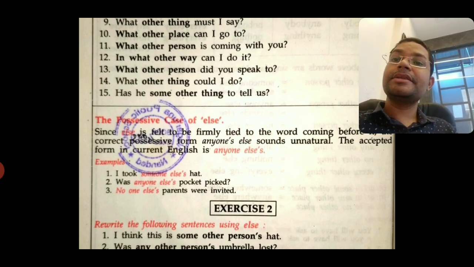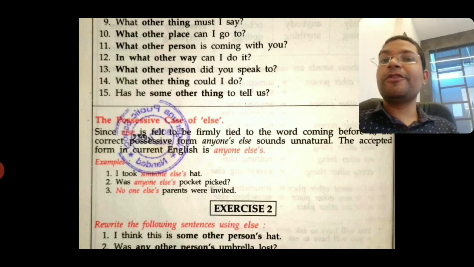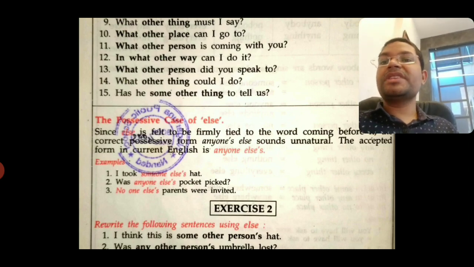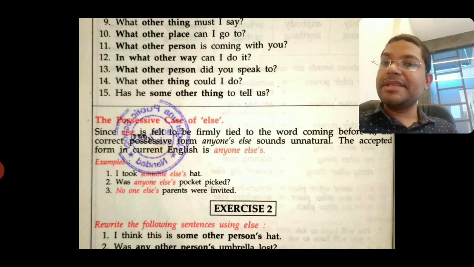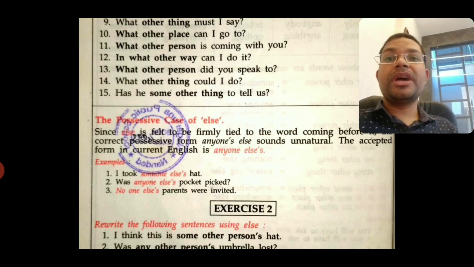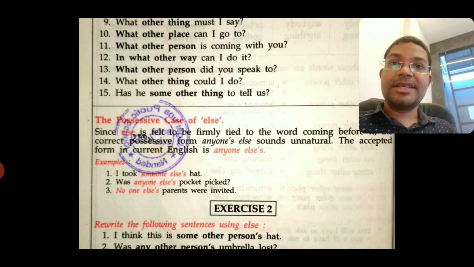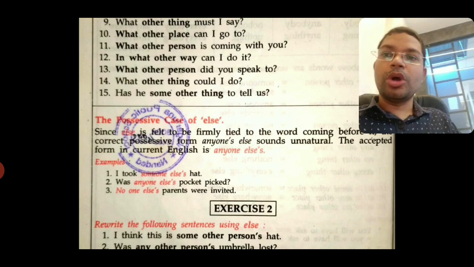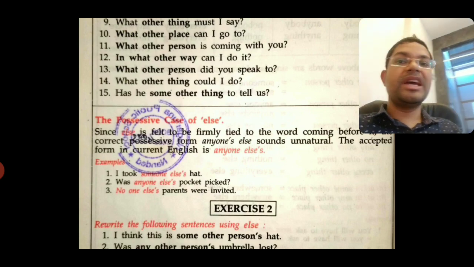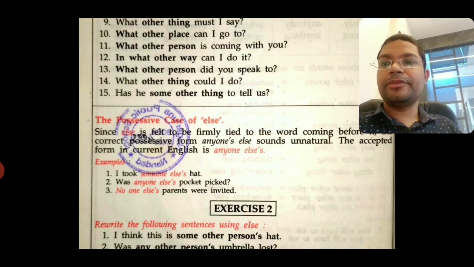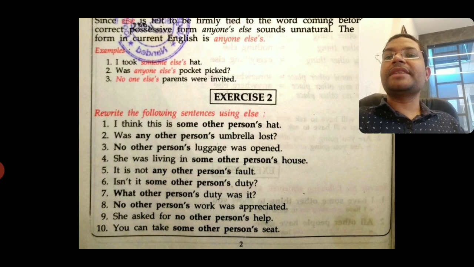Someone's else hat? No. Someone else's hat. Was anyone else's pocket picked? No one else's parents were invited. So we are going to put apostrophe s after else, not somebody, anybody, everything. We are not going to put apostrophe s there. Okay. So let's go to the exercise here.